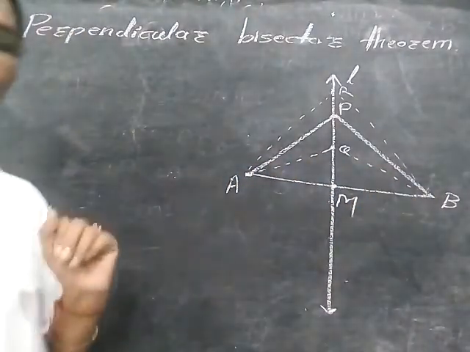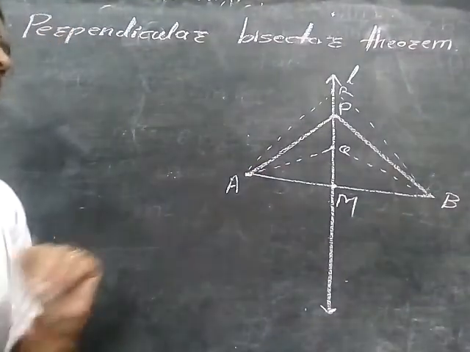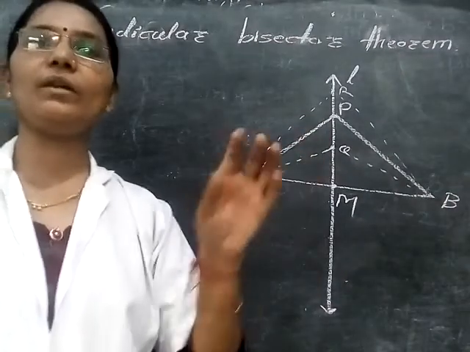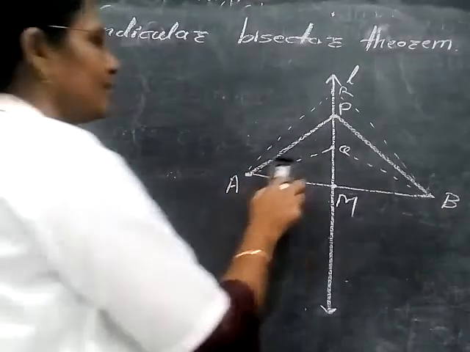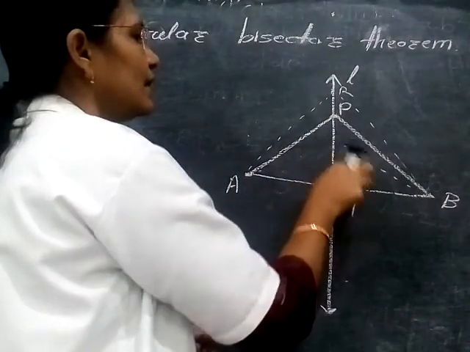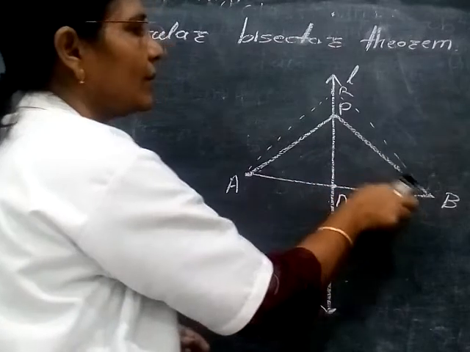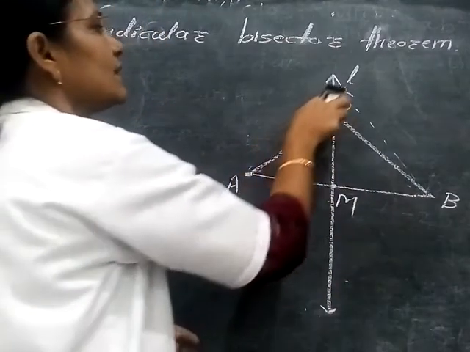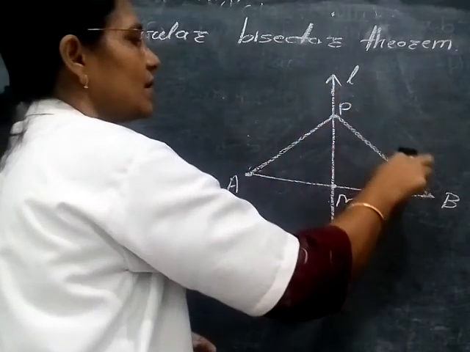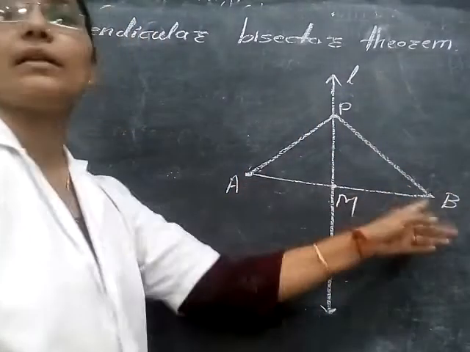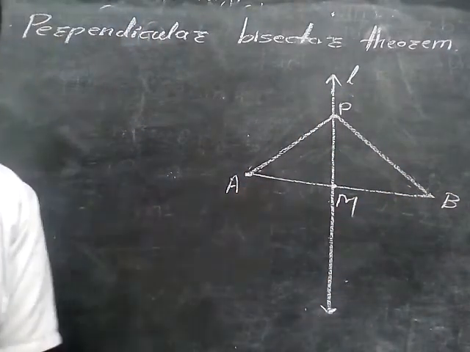So let us consider only one point. We are not considering three points here. We consider only one point. Suppose P is the point, and we have to prove that this point P, which is on the perpendicular bisector, is equidistant from the end points, that is A and B. So first write down the given.